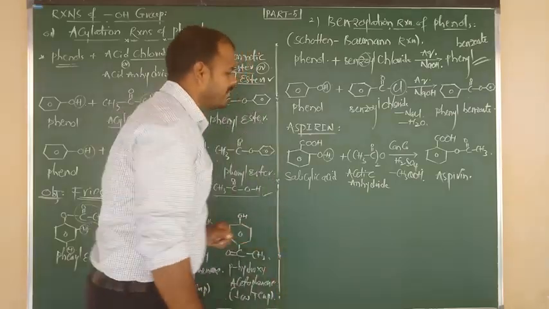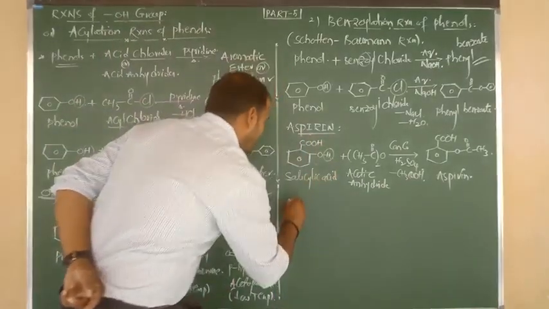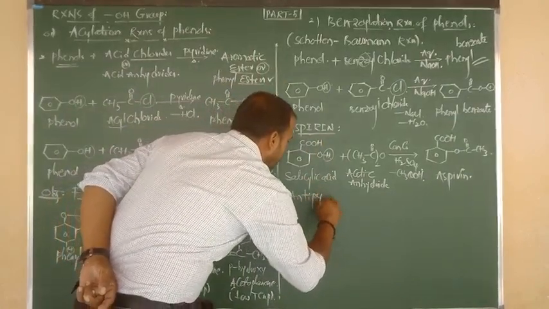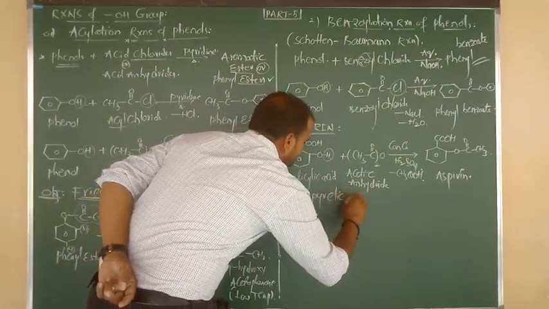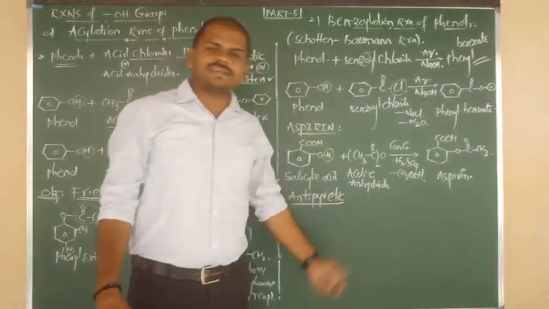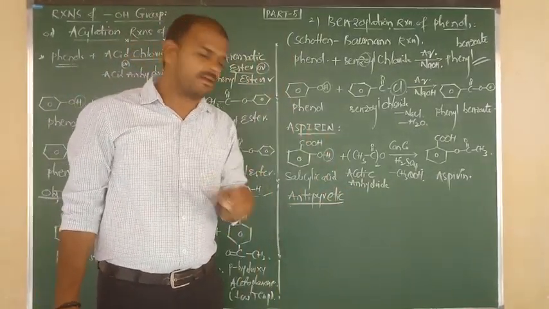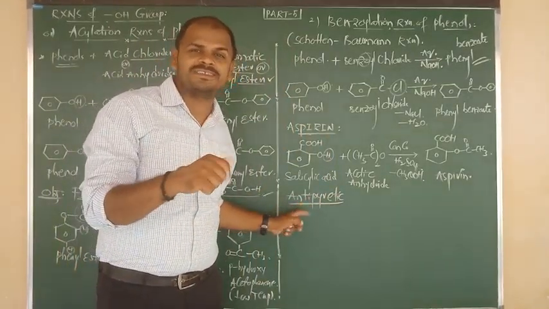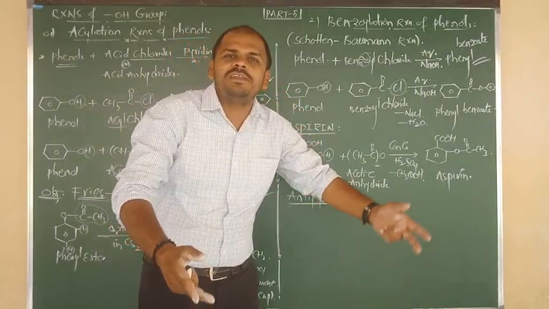Sir, what is the use of aspirin? Aspirin can be used as an antipyretic. Very important. Aspirin can be used as what? Antipyretic. Pyro means temperature, anti means working opposite, meaning it reduces the body temperature.